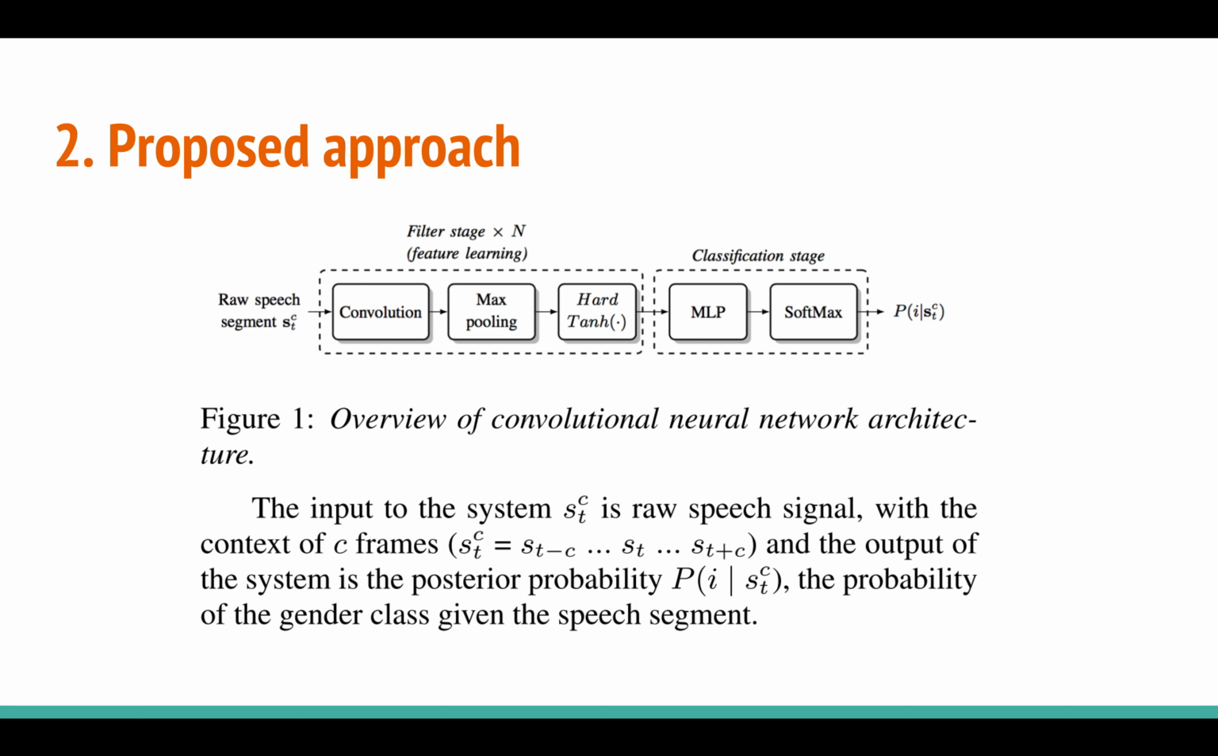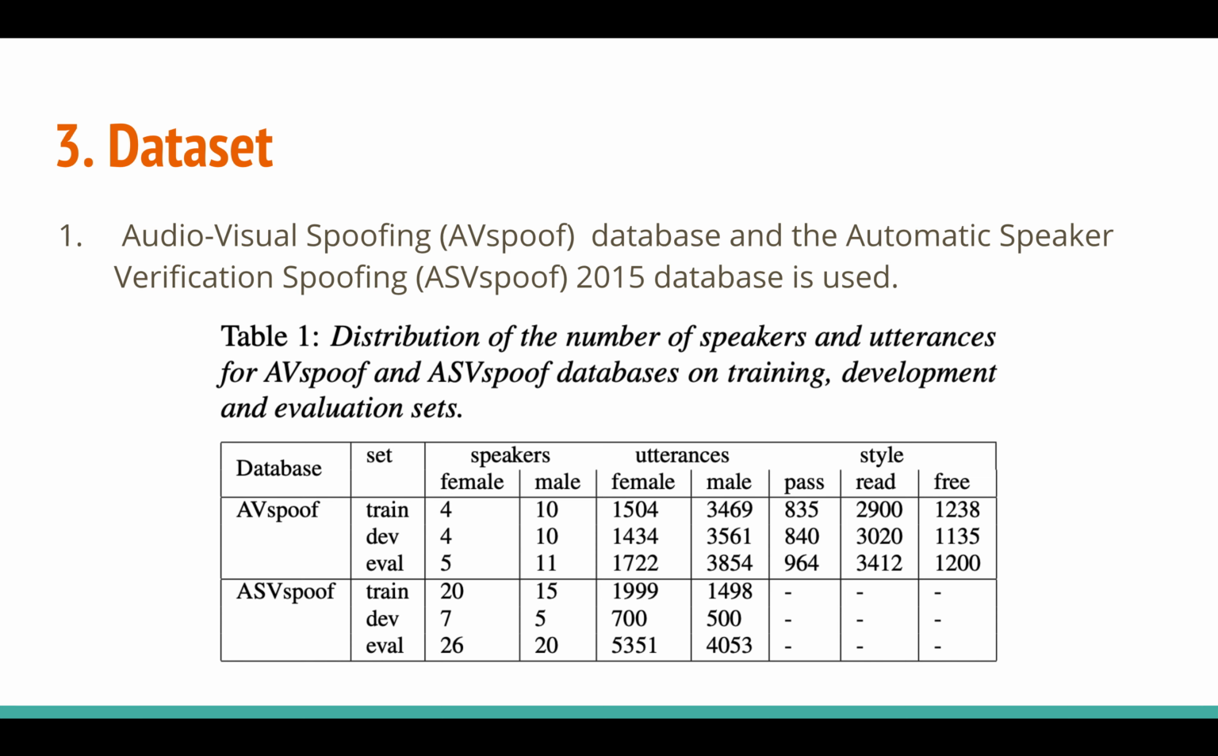In fact, the same lab has proposed raw audio based speaker verification, though I'm not sure whether it's the same people. They have taken the same sort of convolutional network for speaker identification and verification, and showed it is much better than normal MFCC based ones. The dataset used here is the AVspoof dataset, the audiovisual spoofing dataset, and the automatic speaker verification spoofing dataset from 2015.